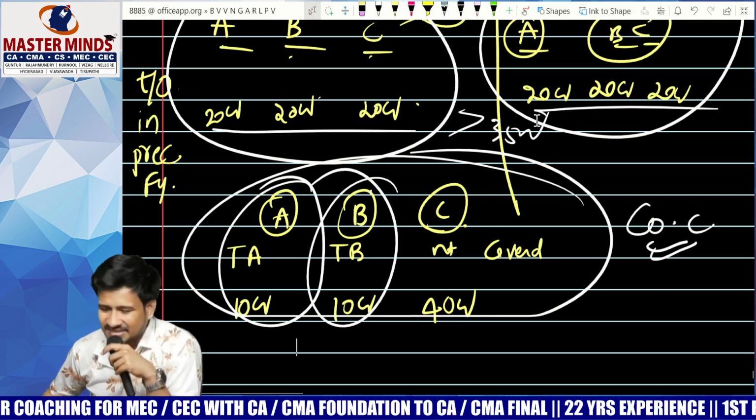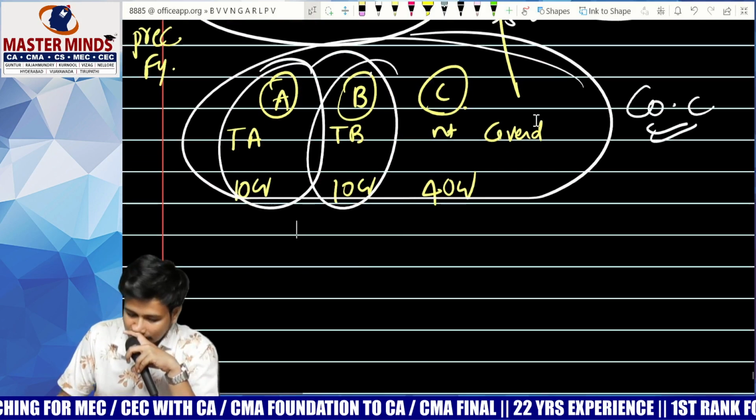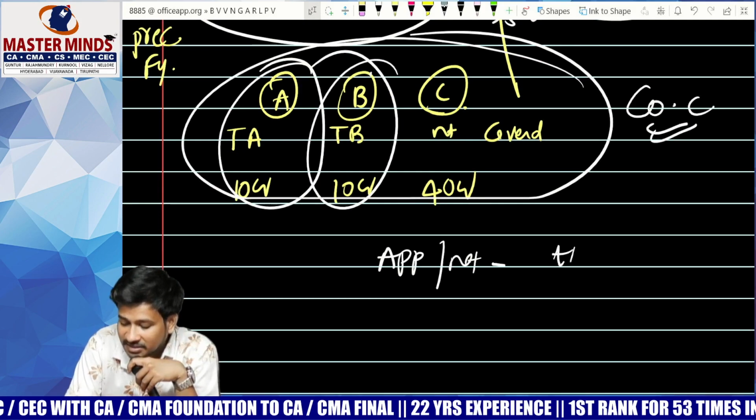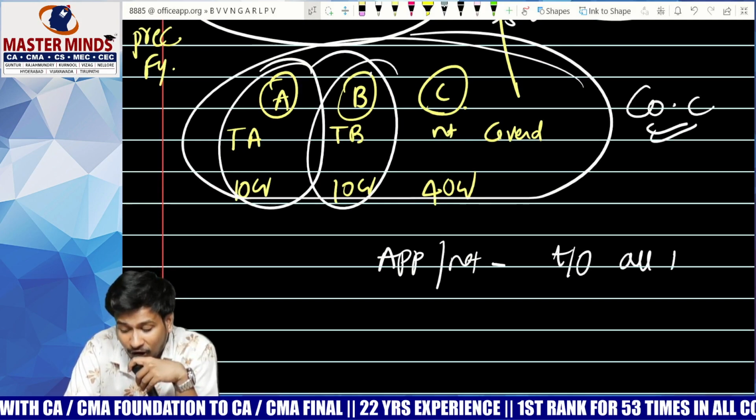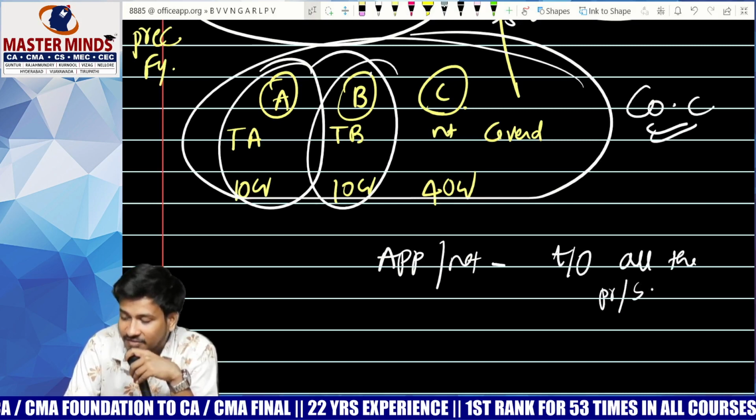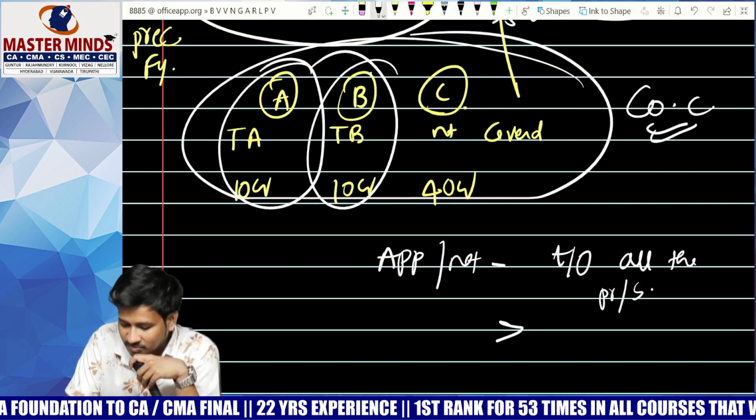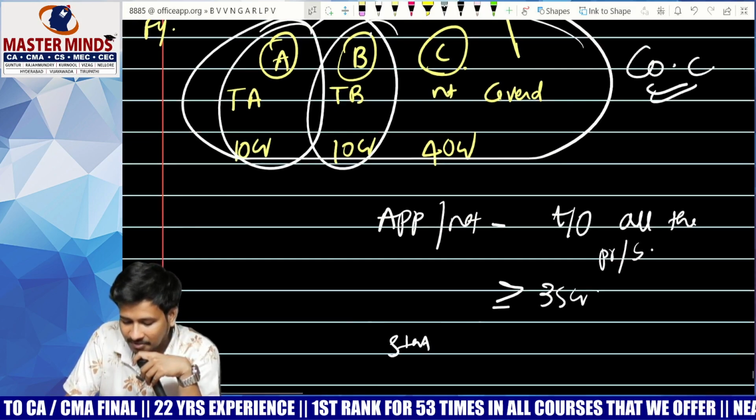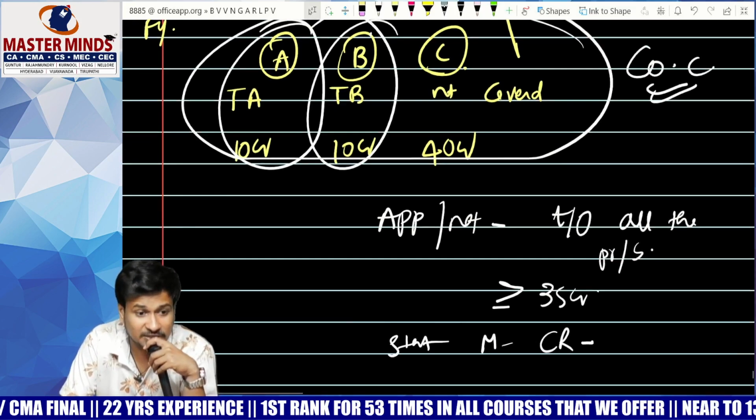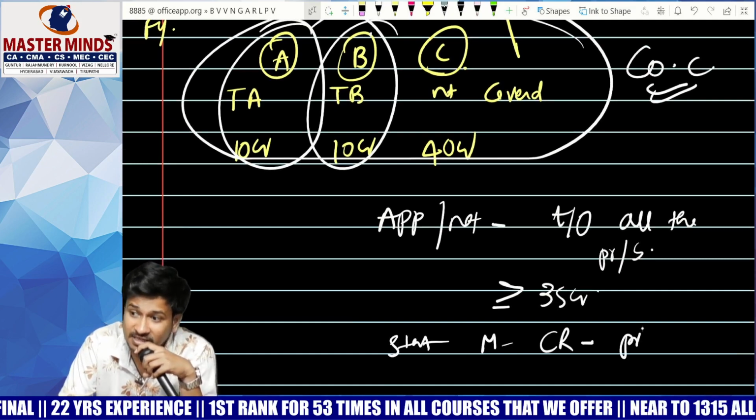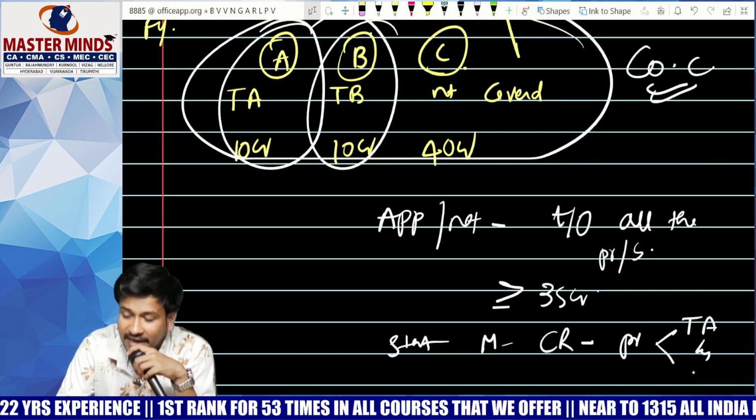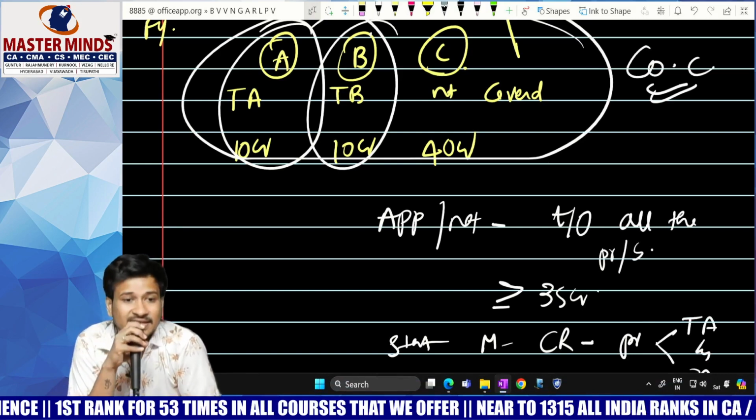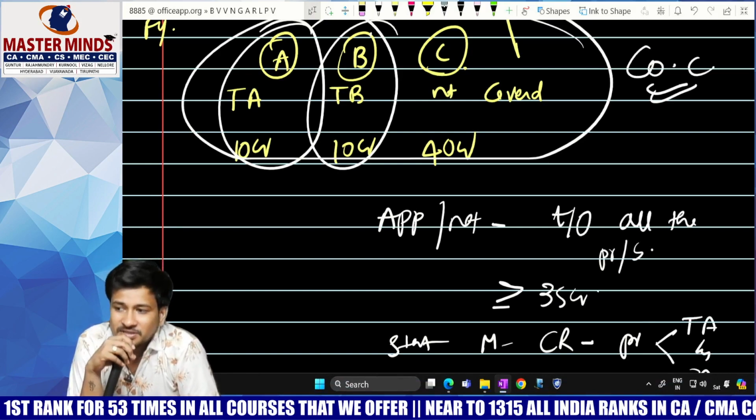Check very, very carefully. To find whether it is applicable or not, you have to consider the turnover of all the products and services. If it is more than or equal to 35 crores, then you have to start maintaining the cost records only for those products which are covered under table A and table B. Is the logic clear? What is rule number 3?